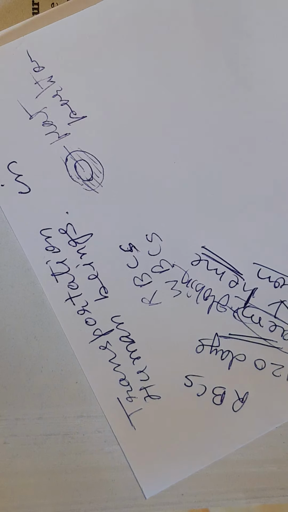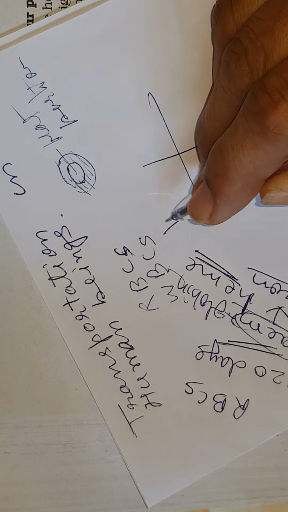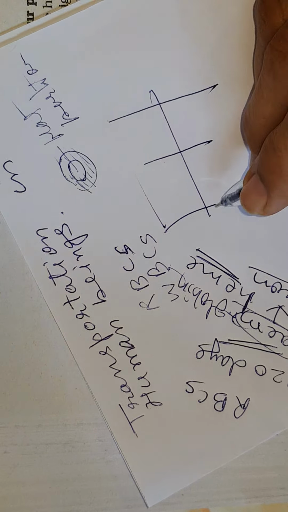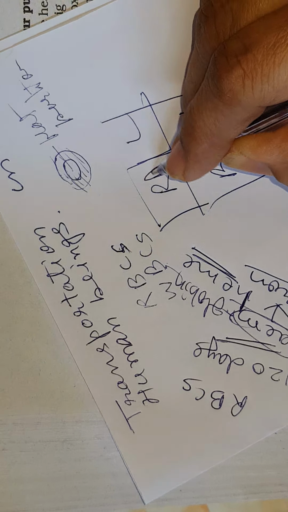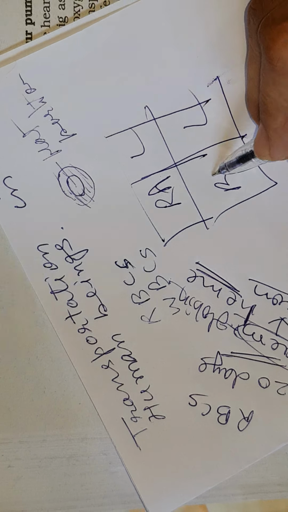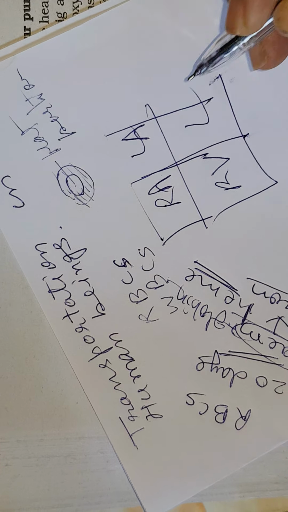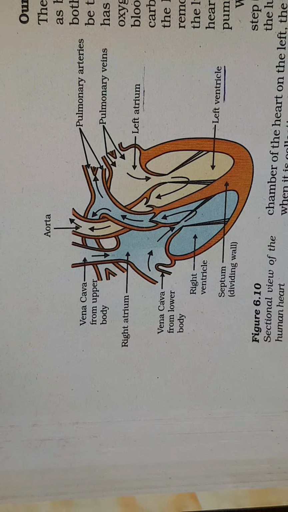So we can say the 4 chambers are formed this way: right atrium, right ventricle, left atrium, left ventricle.